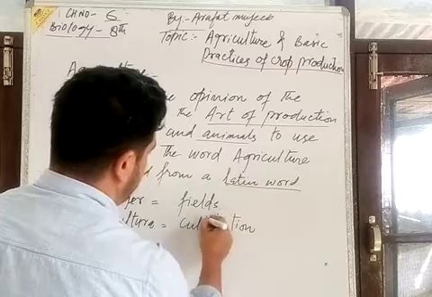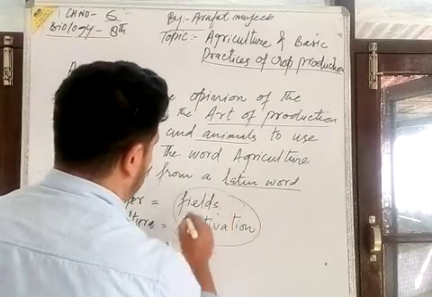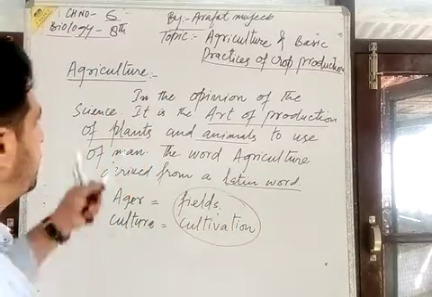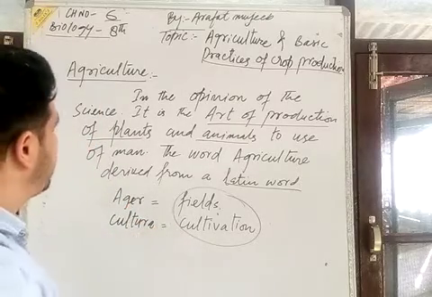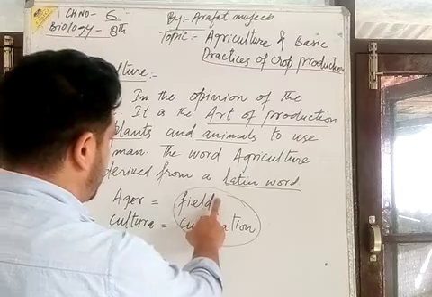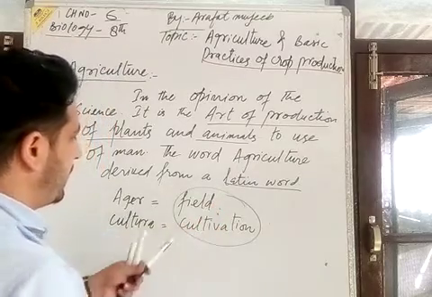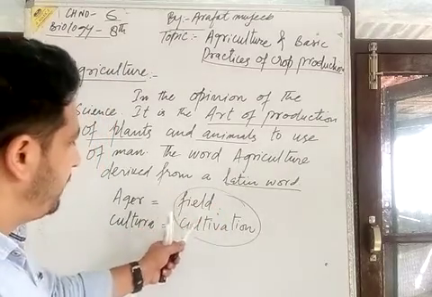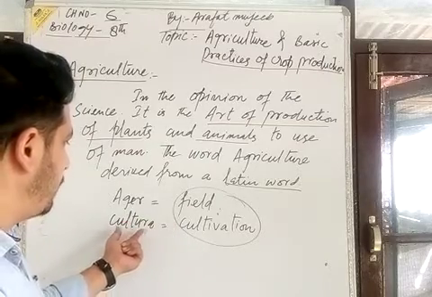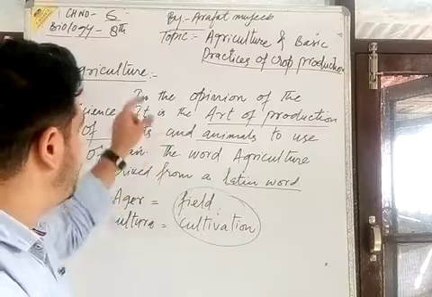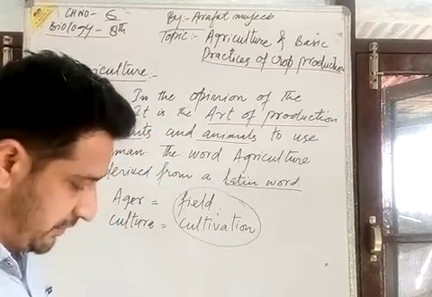Now what do you mean by agriculture? Agriculture is also known as field cultivation.